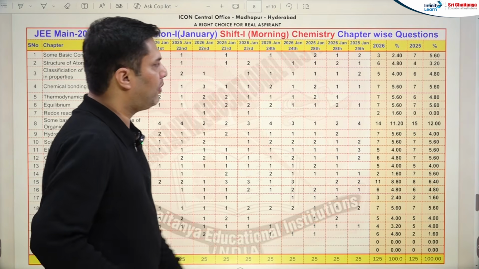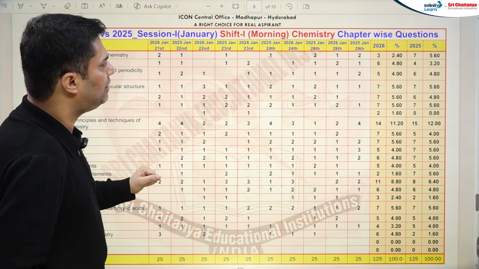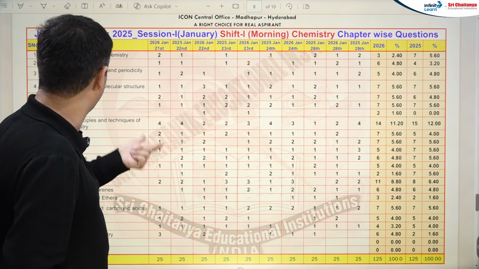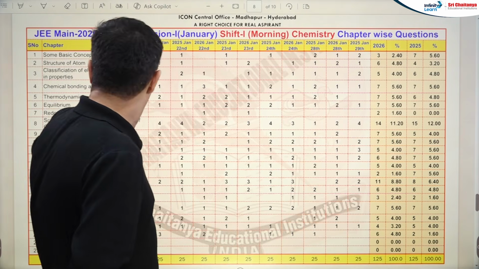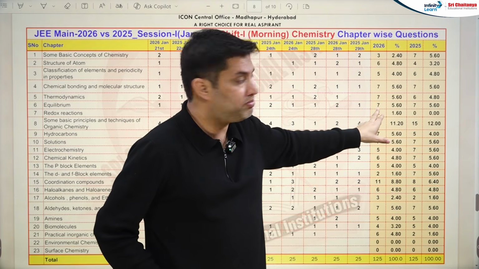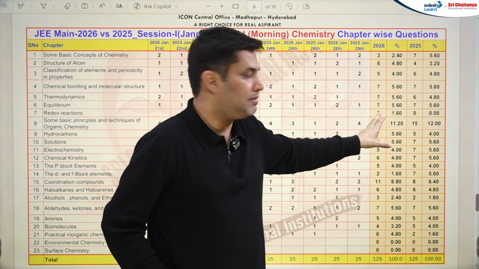Let's compare straightforward 3 and 7. The weightage is decreased for basic concepts of chemistry, but weightage is increased in atomic structure, periodic property is slightly decreased. Any remarkable change? 2 and 0. Redox reactions they have asked this year. So please be focused and more alert, more attentive for April attempt.